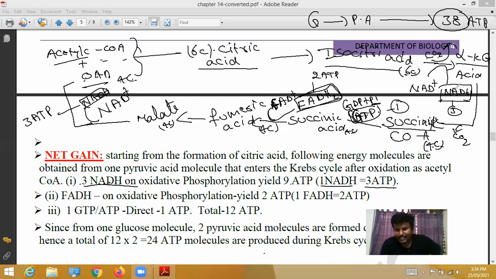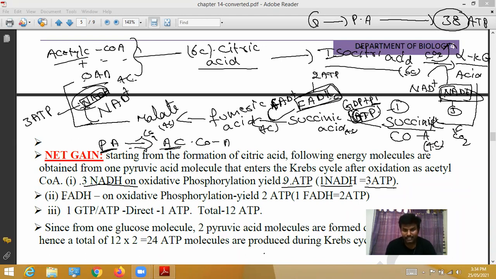Here 1 NADH, here 1 NADH, that is 2. Next, when pyruvic acid is converted into acetyl coenzyme A by removing 1 carbon dioxide, at that time 1 NADH is formed. That is 3. So totally 3 NADH is 9 ATP molecules.